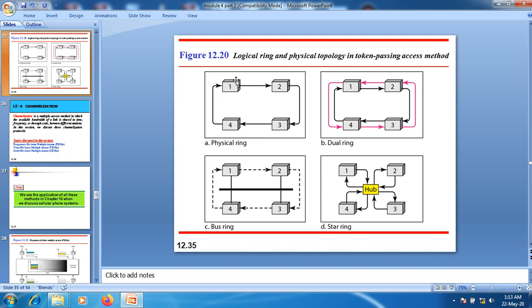Here we have a current node. For example, in the above figure, figure A shows a physical ring. We have station 1, station 2, station 3 and station 4. They have already formed a ring topology here. Node 1 is a current node that is sending some sort of information. That is, it has access to send the information over this channel.